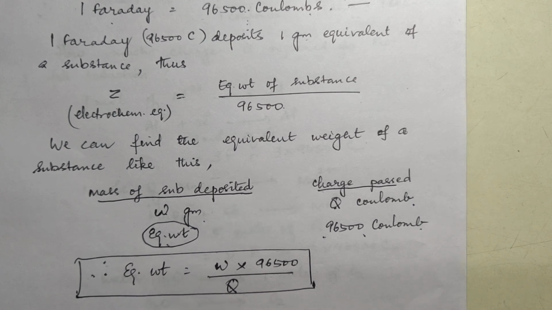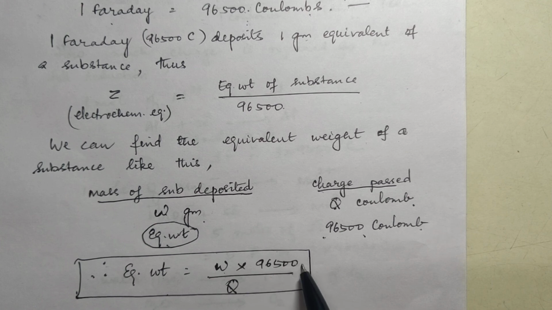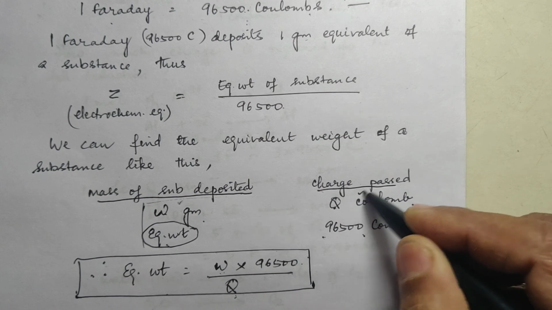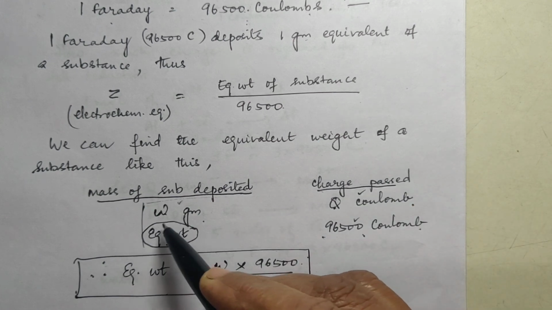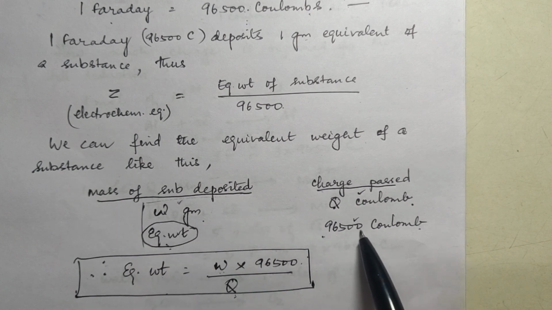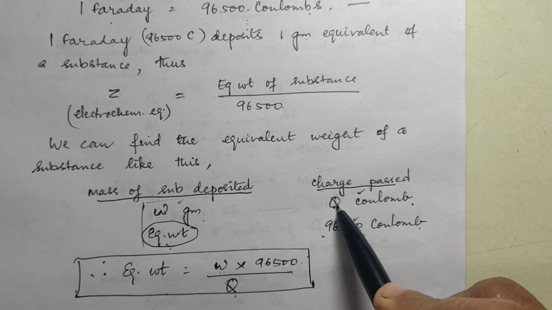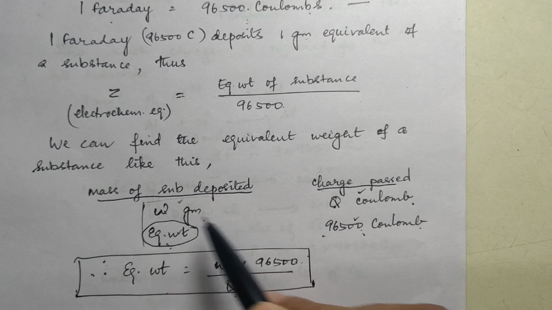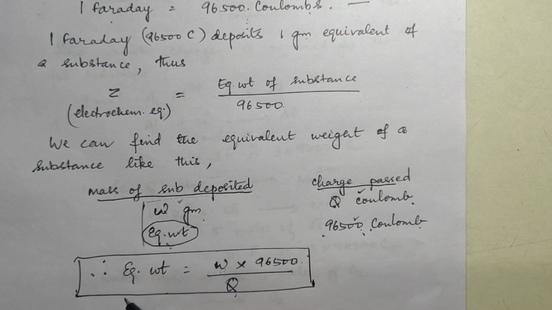Okay? So that's why your equivalent weight is equal to W into 96,500 upon Q. Now these are 4 things. Out of 4, this you know, this you know, this you know. You can find out the unknown. Your unknown is equivalent weight. So what is equivalent weight? This into this upon this. Is that clear? So equivalent weight is equal to W into 96,500 upon Q. That will give you equivalent weight of the substance. Right?